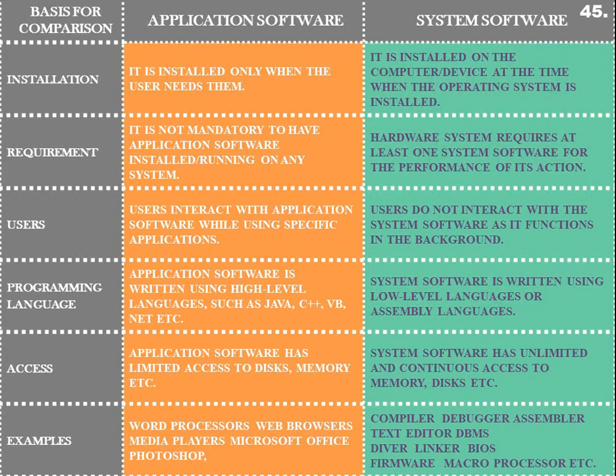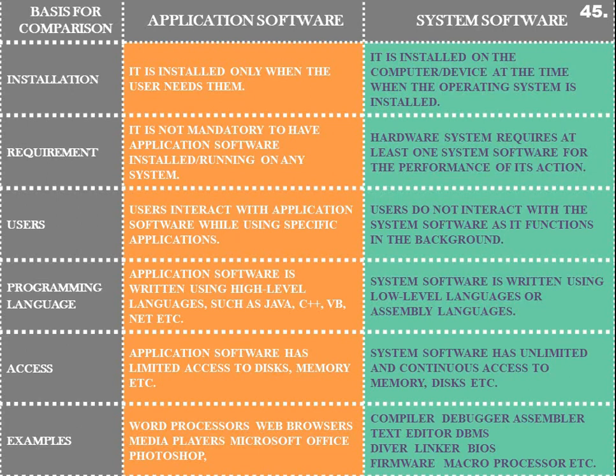In any case, if you want to work on your computer, if you want to switch on your computer, if you want to run any other application software, app or browser on your computer, if you want to install files and folders, if you want to perform any activity on your computer, you have to install an operating system. Nowadays operating systems are pre-installed on your devices, so an operating system or system software is not a choice, that is a compulsion. While an application software is a choice, you can install it as per your choice.